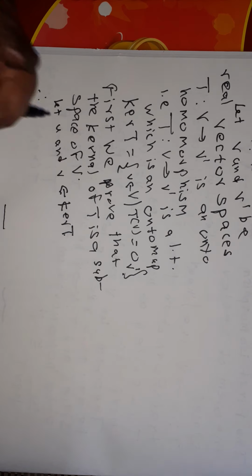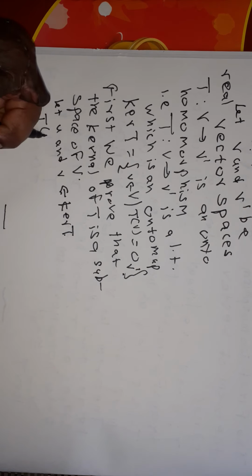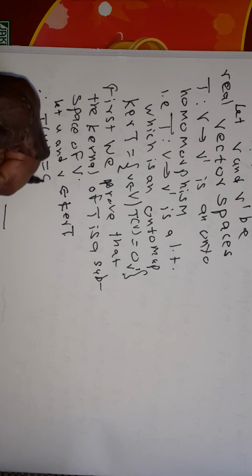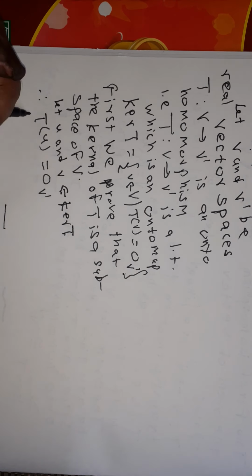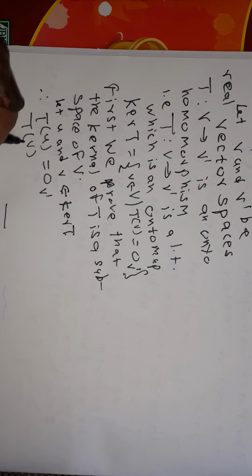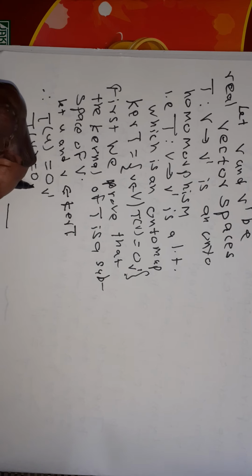Therefore, T of u is equal to 0 V dash, and T of v is equal to 0 V dash.